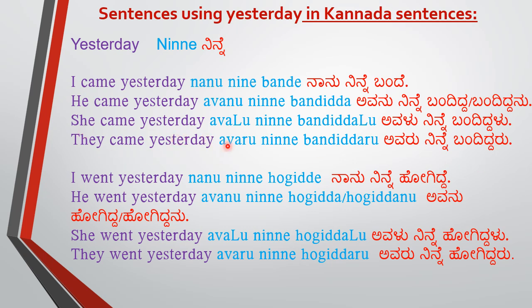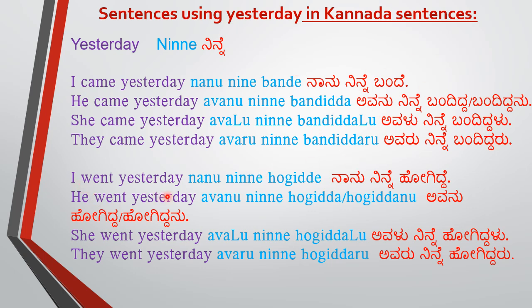She came yesterday. ಅವಳು. So ಅವನು will change to ಅವಳು. ನಿನ್ನೆ ಬಂದಿದ್ದಳು. So ಬಂದಿದ್ದಳು. This lu here and lu here, both will be lu. They came yesterday. ಅವರು ನಿನ್ನೆ ಬಂದಿದ್ದರು. So ಅವರು and ru, both here also ending with ru. This is for third person. He or she is third person. I is first person. They is third person. Okay. So this is how it will change.